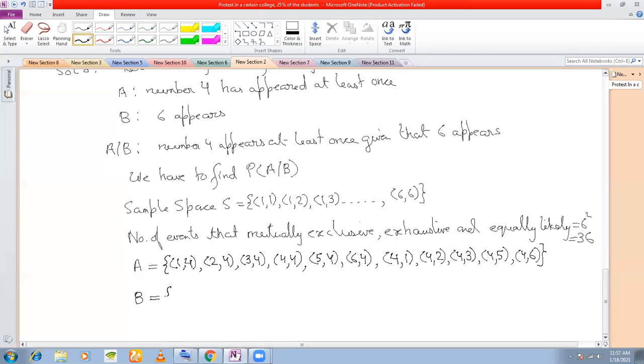6 appears. The question here is the sum is 6, no? Sum of the numbers appearing is 6. So let's change this event. Sum of the numbers is 6. So B is the sum of the numbers being 6.